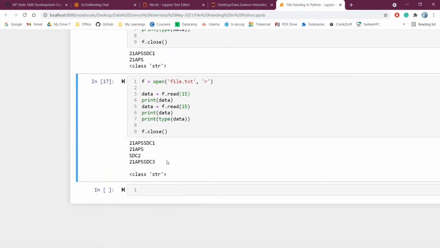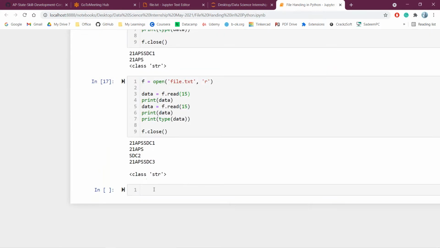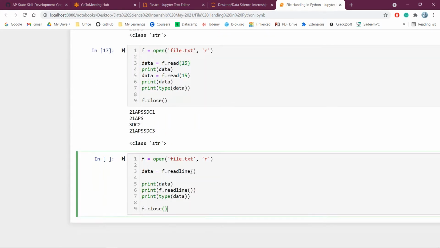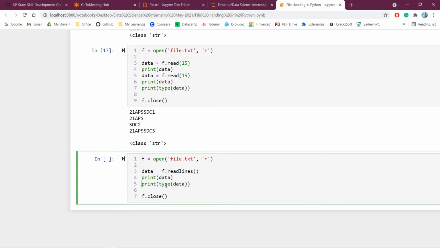So we have one more mode called readlines. With readlines, every line will be read and stored in a list.